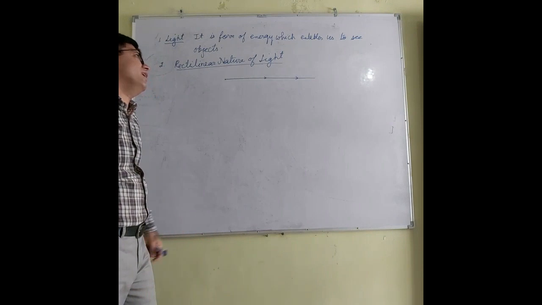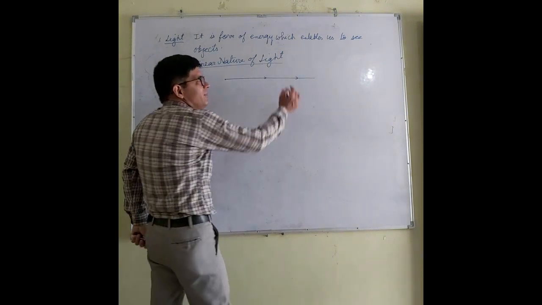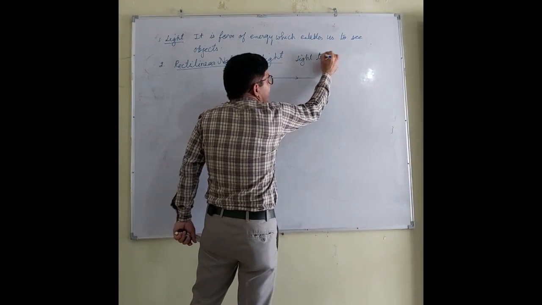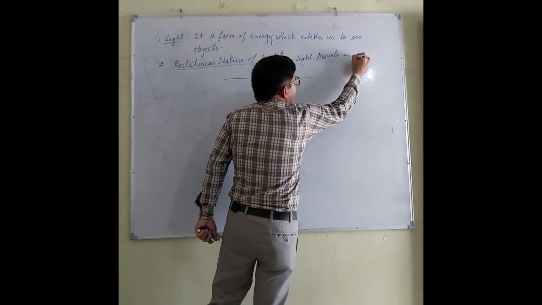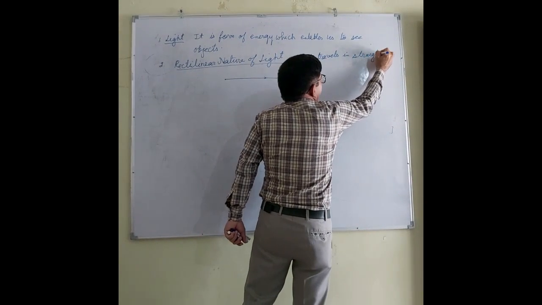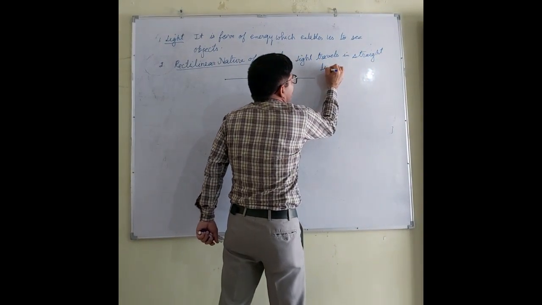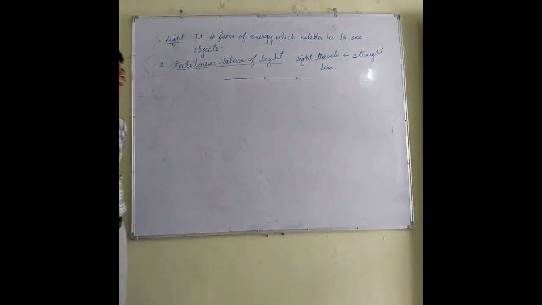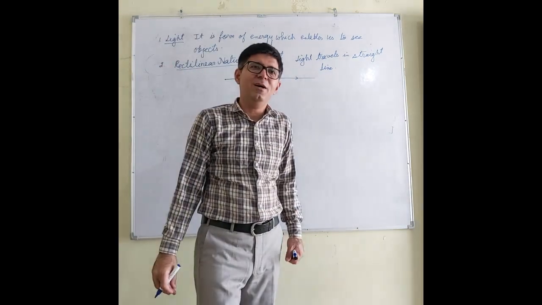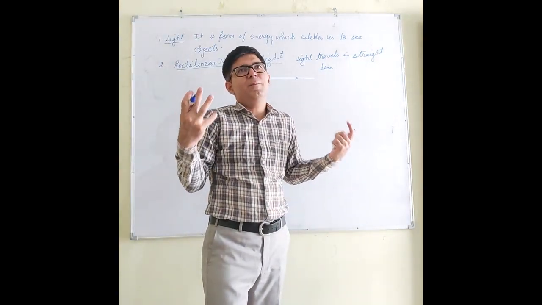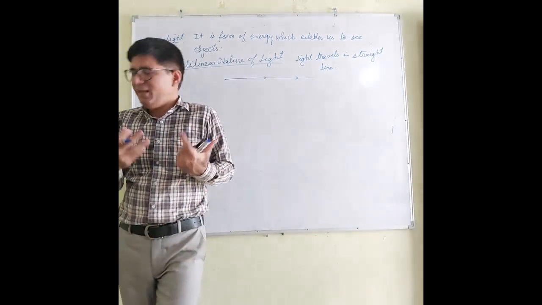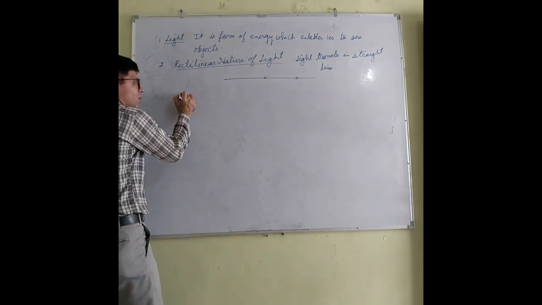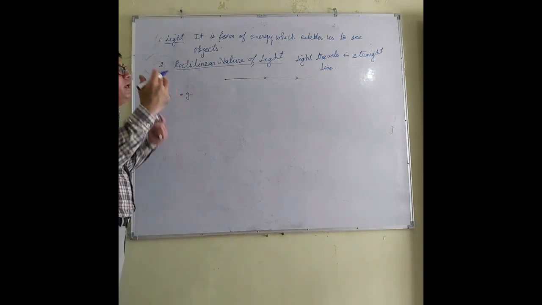Rectilinear nature of the light. What does it mean? It means that light travels in a straight line. Light travels in a straight line. This is called the rectilinear nature of the light. Can you give me some examples by which we can prove that light travels in a straight line? Now, I will give you the examples all of you have seen in your day-to-day life.